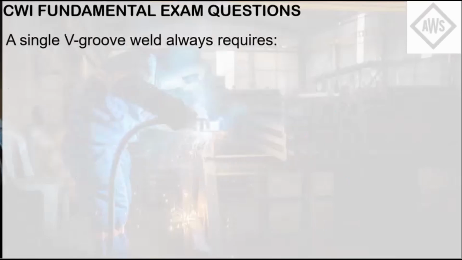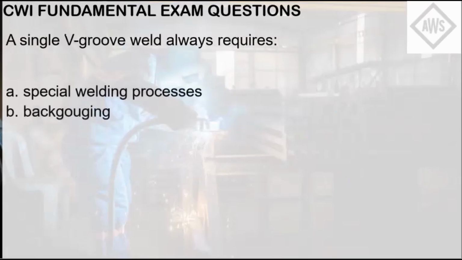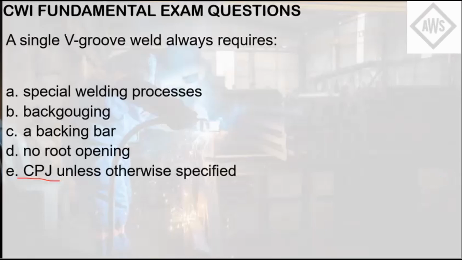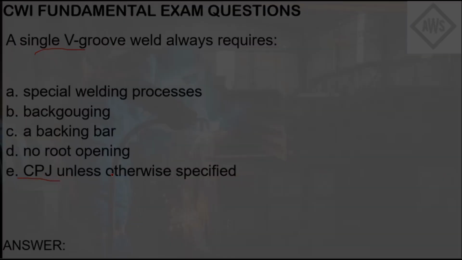A single V-groove weld always requires letter A, special welding processes, B, back gouging, C, backing bar, D, no root opening, E, CJP unless otherwise specified. So CJP, or complete joint penetration, is what is being meant here. So the answer here is letter E. So a single V-groove always requires a complete joint penetration. An incomplete joint penetration can be done, but it has to be specified in the drawing. So that's the answer there.